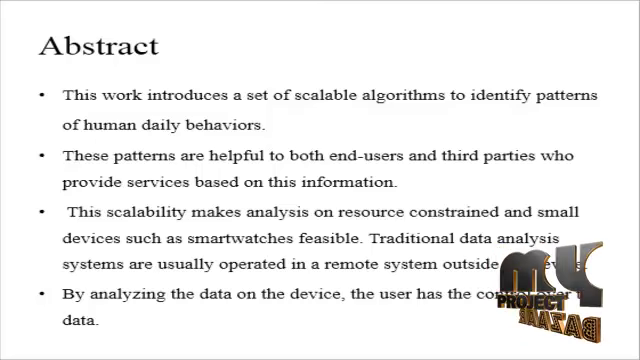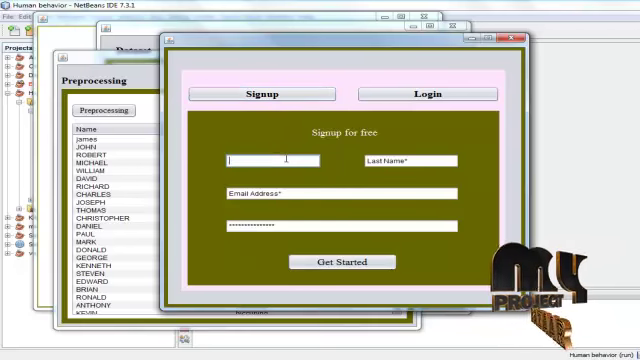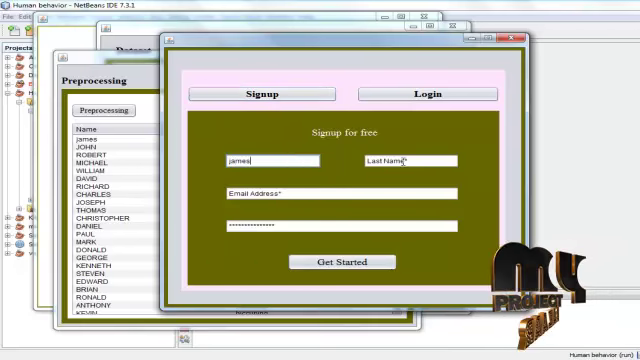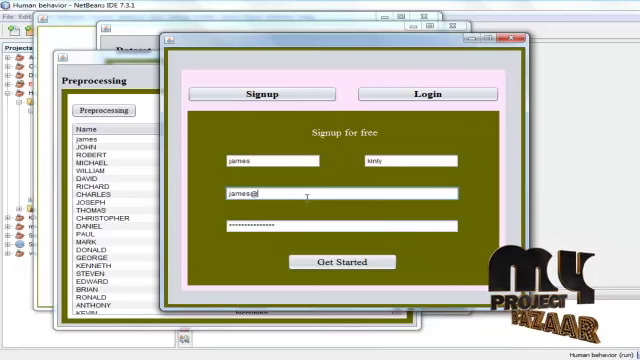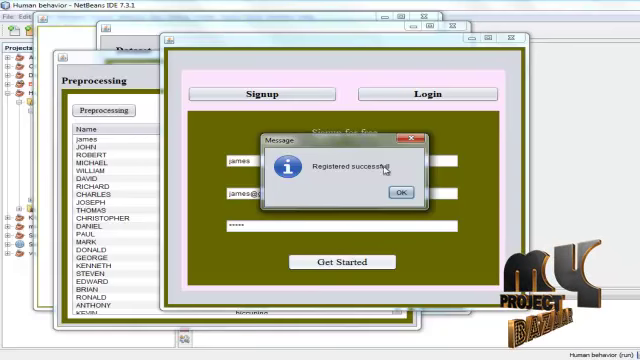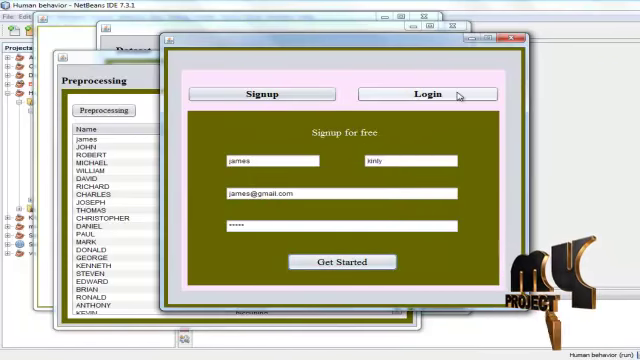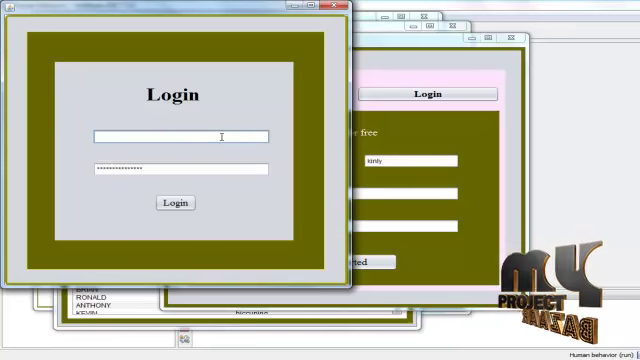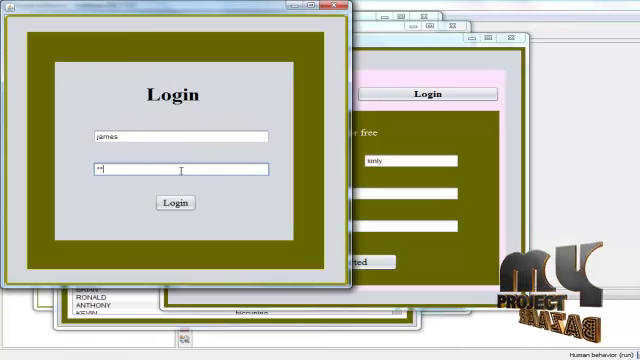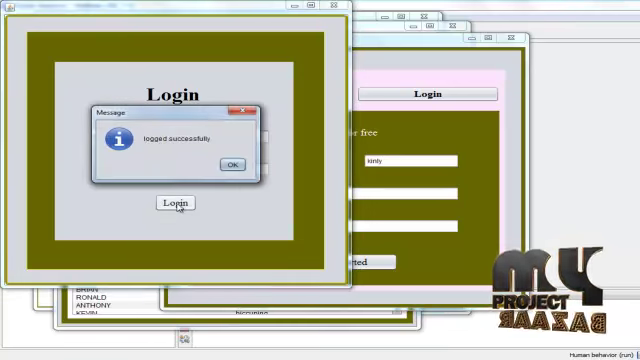Next, we need to sign up or log in. For a new user we need to sign up. I just sign up with the name James, and the email address james@gmail.com, and the password is also James. Get started. Register successful. Okay, and login. I give James, and the password also James. Login. Logged in successfully.